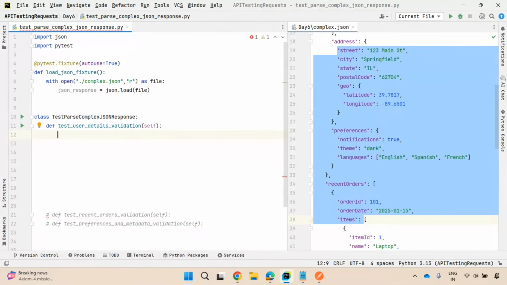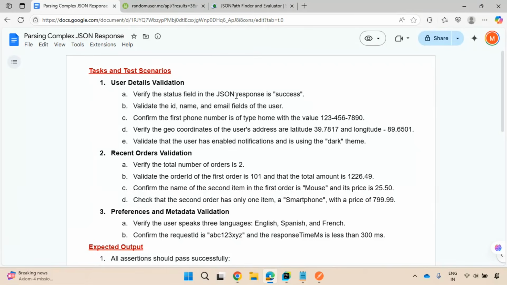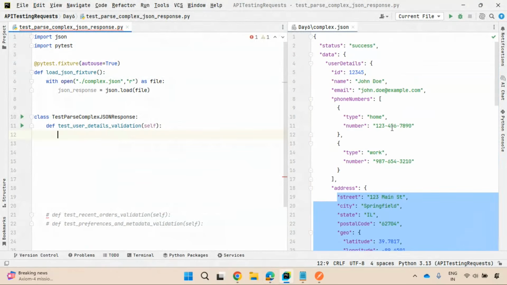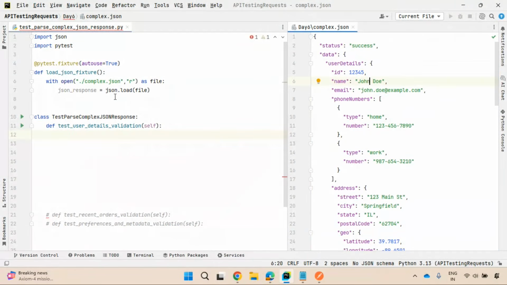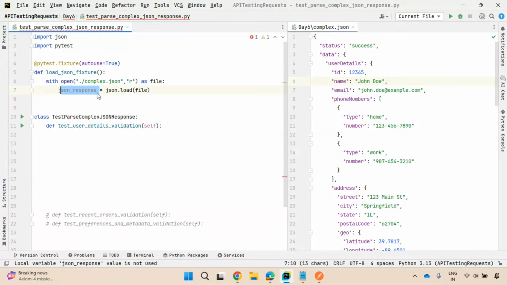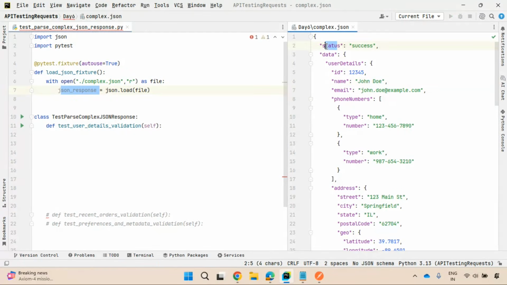First thing, what is the validation? You need to check whether this status field has success as a value or not. This is the complex JSON response. I'm already reading the data and storing it inside this variable. From this variable, I need to extract this status.